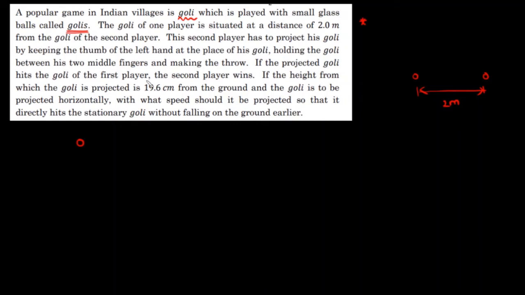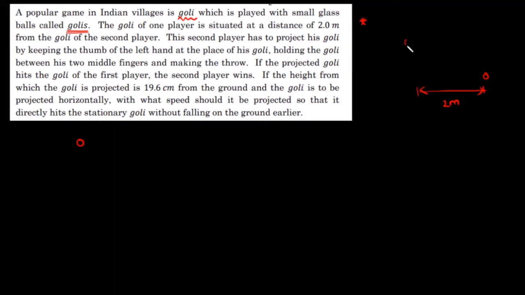This second player has to project his goalie by keeping the thumb of the left hand at the place of his goalie. I hope that everyone knows this, right? So he will be projecting it from some distance, and they said that if the projected goalie hits the goalie of the first player, then the second player wins.